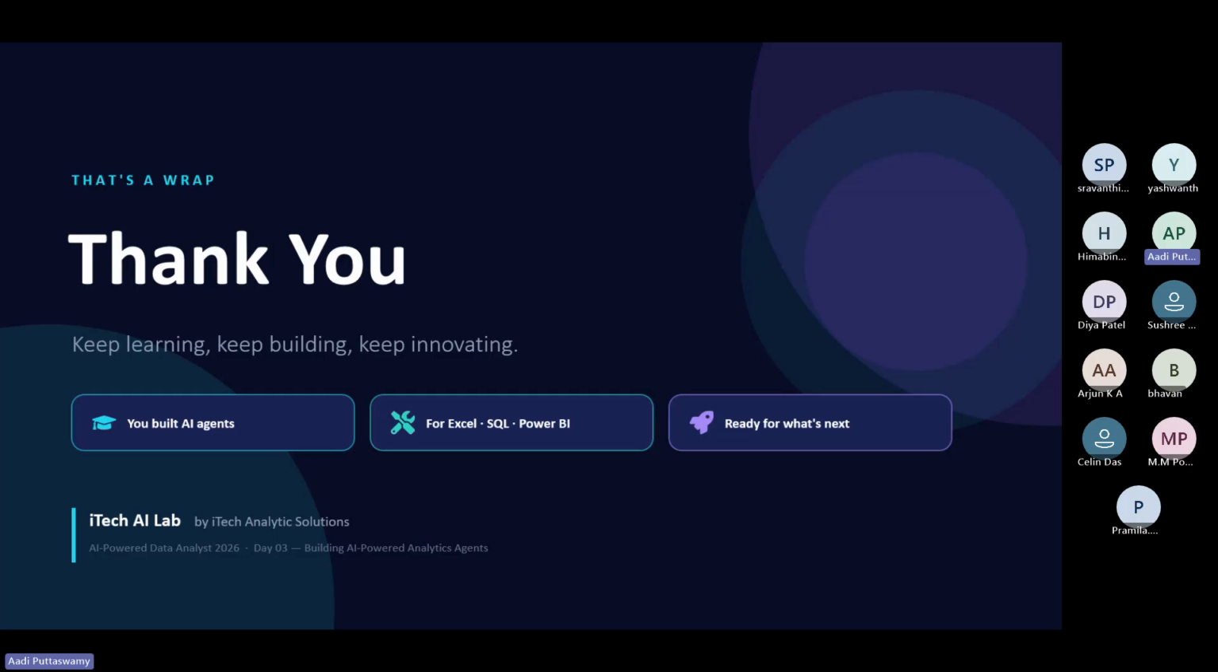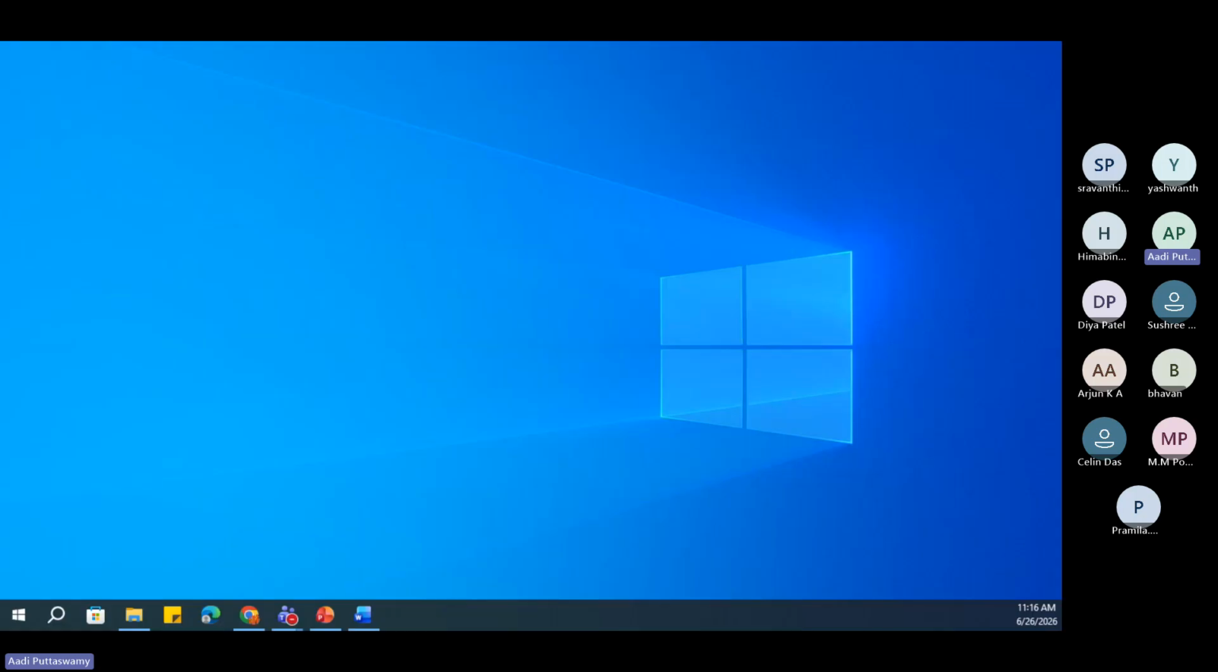Now, let me just minimize this. And what we'll do is, we still have some 10 minutes. I'll tell you how these agents actually work. A very simple project. I'll show you practically because I don't want this to be just some theory class. Let me show you how AI agents can be created in a very simple way. But I promise you, when you come to these courses, they will have a very advanced way of creating these AI agents.